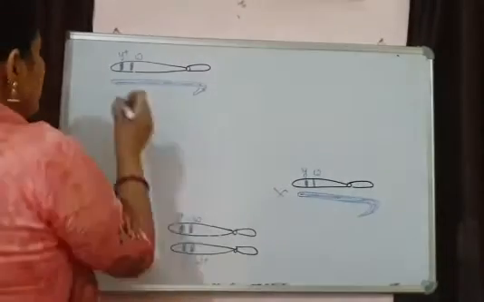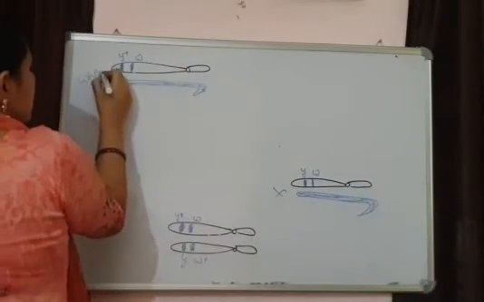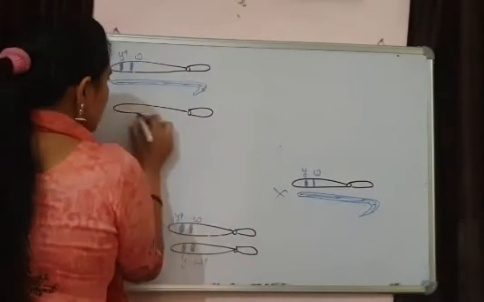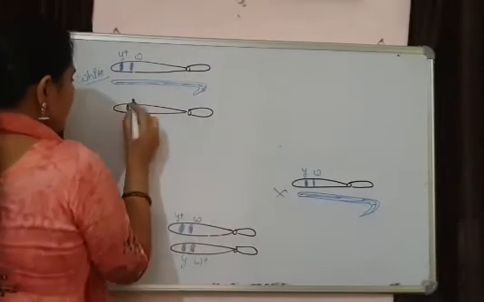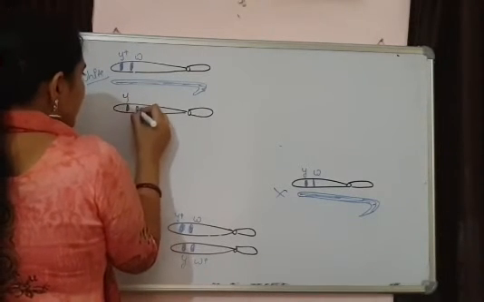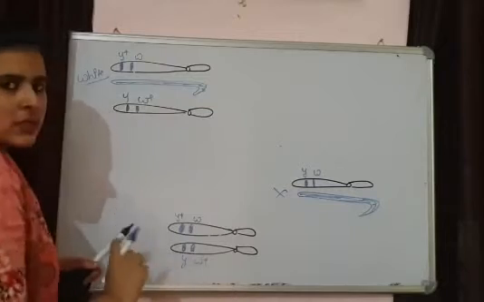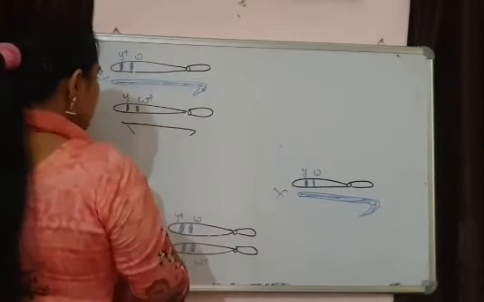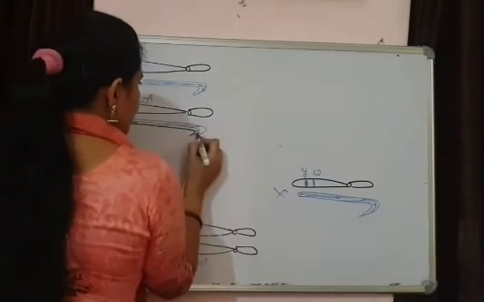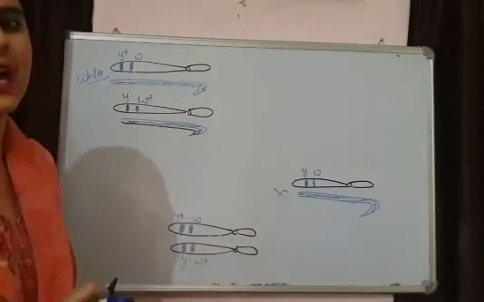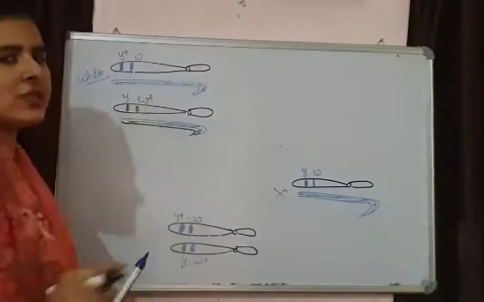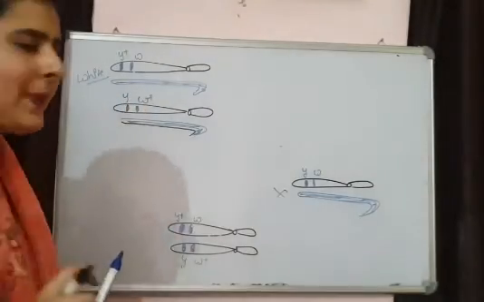That means it will be white. The second male will have again this X chromosome with a recessive Y and a dominant W, and the second Y chromosome. So these two males are now recombinants. These are getting new combinations that are not present in the parents.